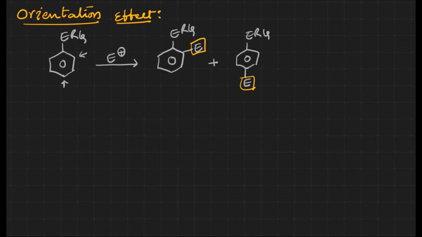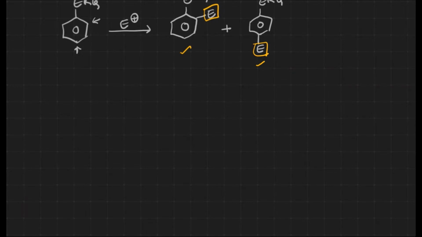Why can't we say here? There are many factors which influence the orientation. If the size of the electrophile and the electron releasing group is less, then we can say this is the major one. If the size of the electrophile or the electron releasing group is more, then we can say this is the major one. That's why we have certain factors which influence the orientation. Let us see what factors influence the electrophilic substitution.